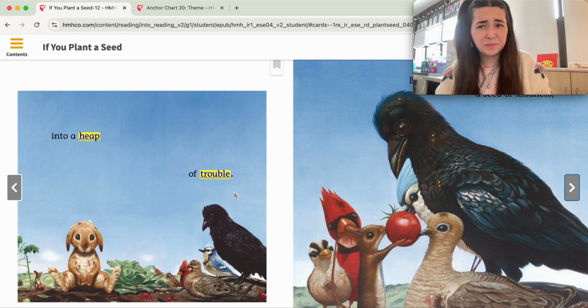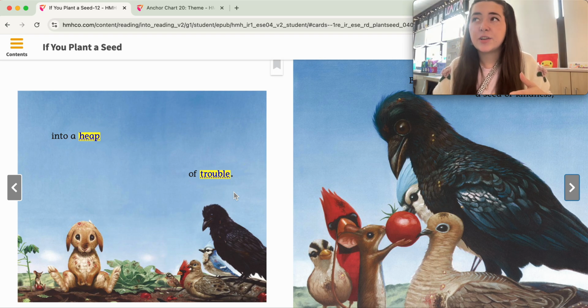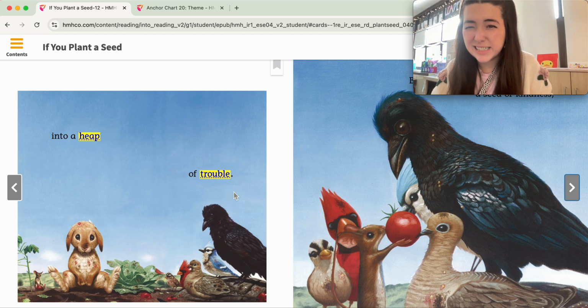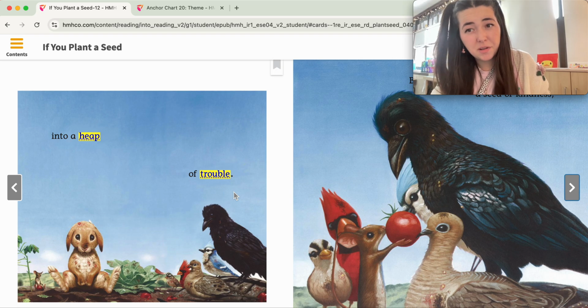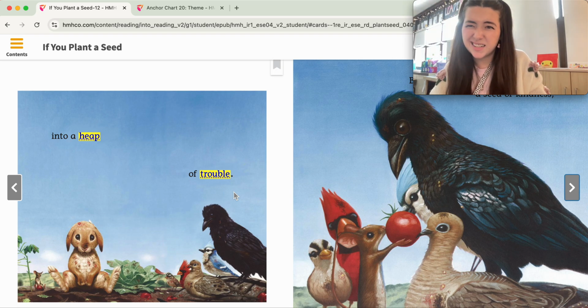Now, can you actually plant a seed of selfishness? No, but what they're saying is if you are selfish and you do something that is selfish, it's going to get you into a heap of trouble. They're kind of using it like pretend, like you don't actually plant a seed of selfishness, but if you do something that's selfish, it's going to get you into trouble. Just like if you plant a carrot, you're going to get a carrot. Does that make sense?